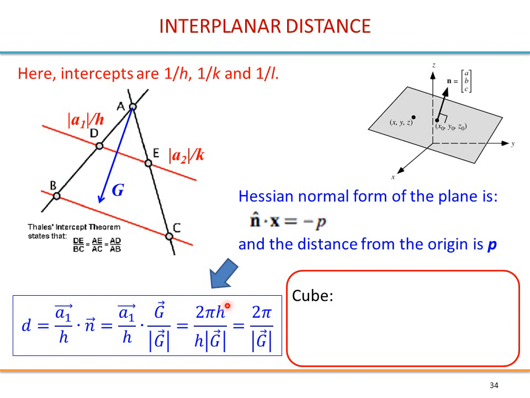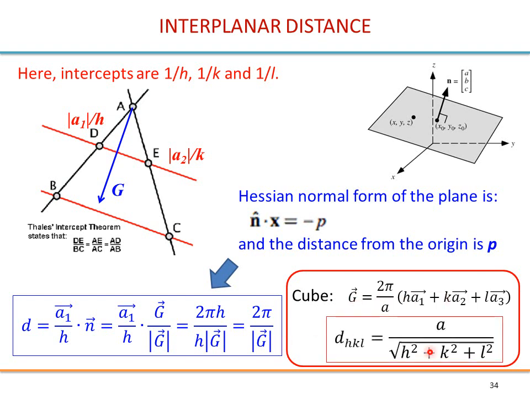So h disappears and you find 2 pi over G, as we said before. Let's look at the particular case of the cube. This is general, and for the cube we get this for the distance between planes. So again, always refer to a set of planes as HKL.